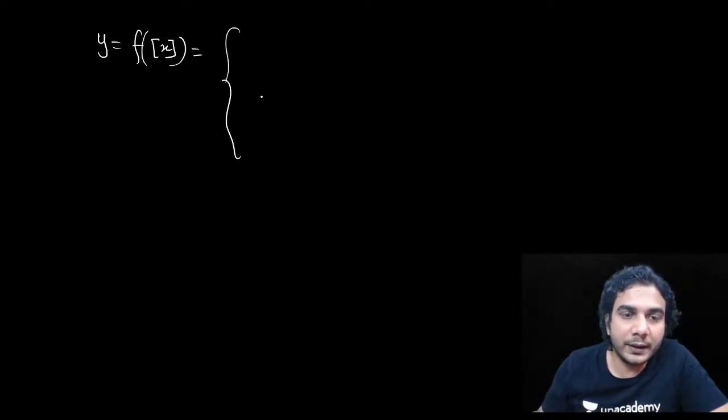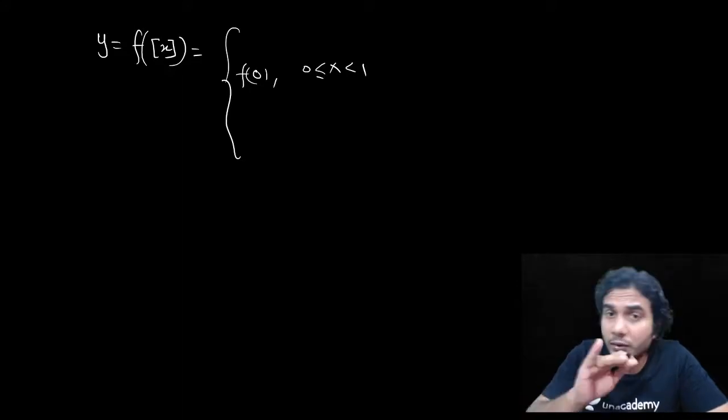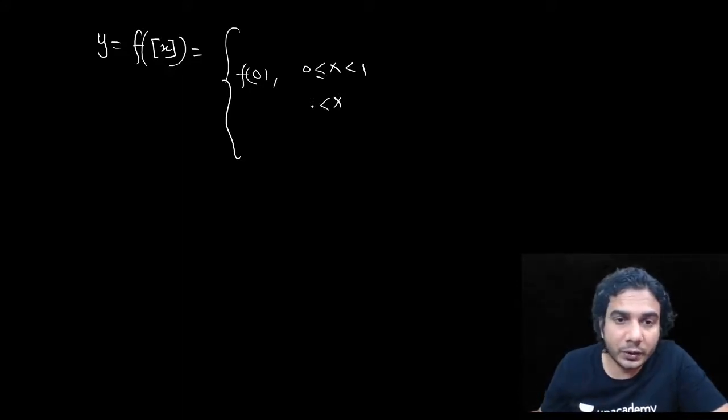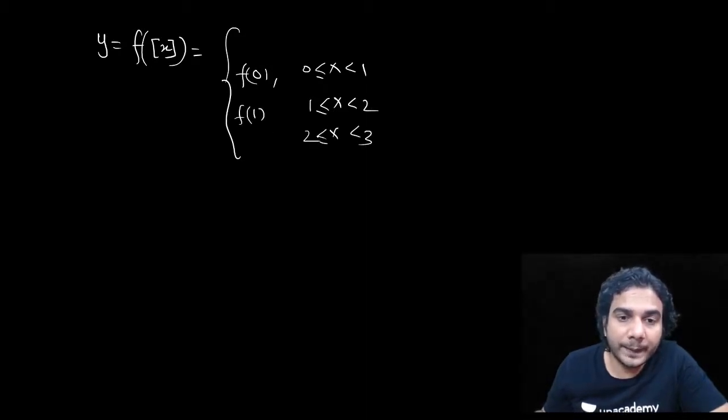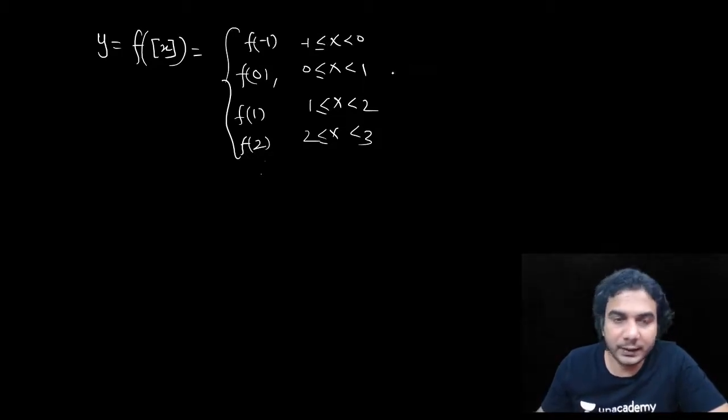I'll give you more examples first of all, so I'll do a quick revision of that. So y is equal to f of greatest integer of x. When you need to plot this graph, then in these intervals, when x belongs to 0 to 1, you need to plot f of 0 only. Y is equal to f of 0. It's a constant horizontal line, right? So when x belongs to 1 to 2, you need to plot f of 1. When x belongs to 2 to 3, you need to plot f of 2, and so on. Similarly, before that, when x belongs to -1 to 0, you need to plot f of -1. So like that you can plot.